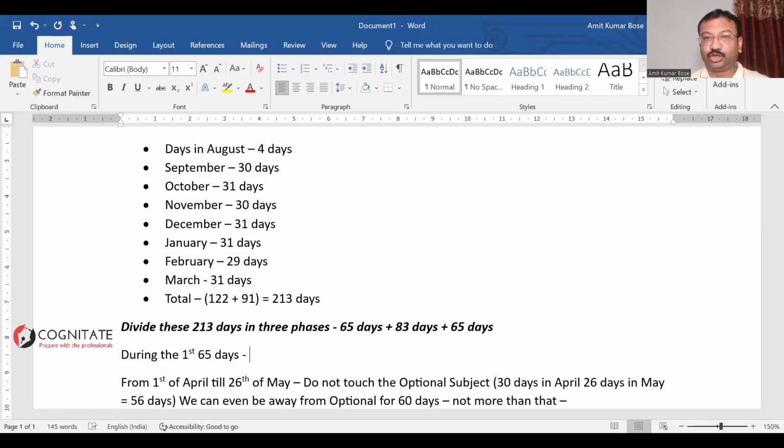So if you can ensure that, if you can get into that regular writing habit for the next 60 days, you will see that after the 60th day, your writing skill has already started improving, right? In fact, I'm adding something with it. Say you write for 30 days. Every day you're writing a précis of one particular article from The Hindu, and you carry on that for 30 days. On the 31st day, don't only write the précis. Along with writing the précis,